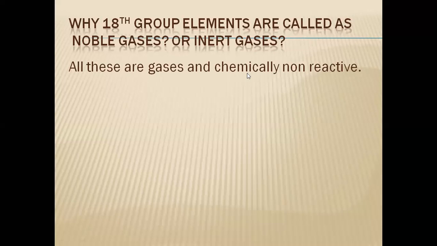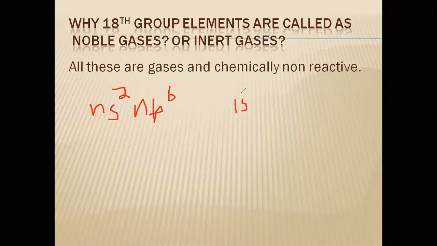Why are they non-reactive? See, if you consider the electronic configuration part, it is ns2 np6, except for helium, which has 1s2 configuration. What is the configuration?